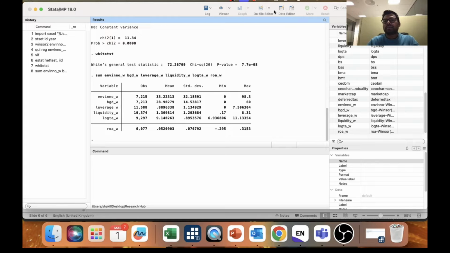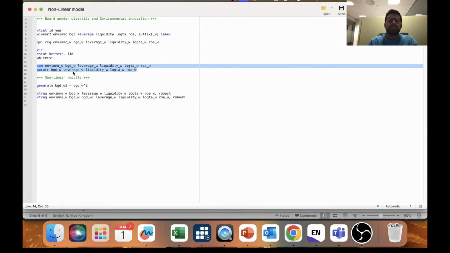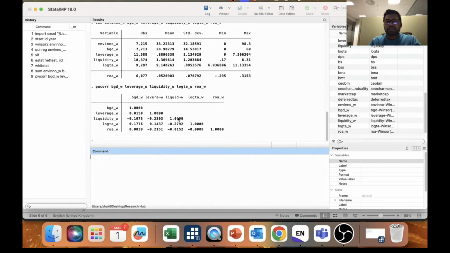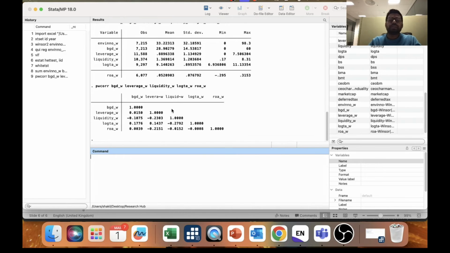And then after that, you can run the pairwise correlation. For that, the code is very simple. The code is PWCORR. This is the pairwise correlation code. Here is the pairwise correlation result. We can see the benchmark is 90%, or less than 0.90. So all the values are less than 0.9, as you can see here. So we don't have any collinearity issue here as well. We already checked with VIF, but this is another way to check whether there is a multicollinearity issue or not.